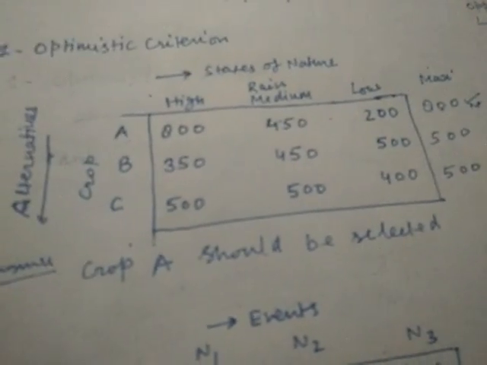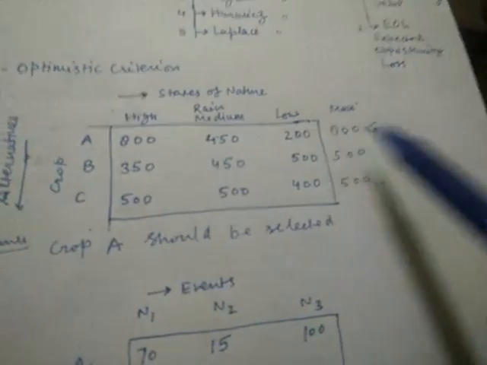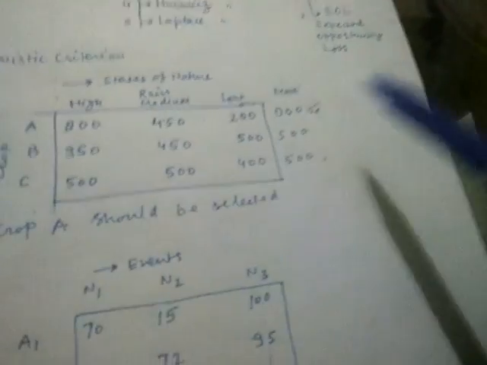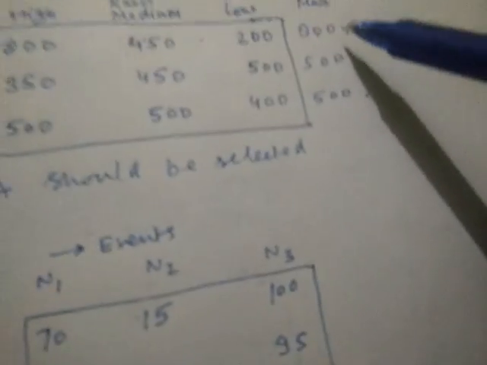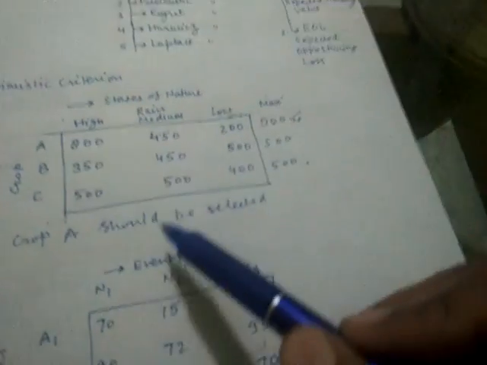Crop A is the decision. This is the answer. Now, if we see the methodology, what we have done, we have taken maximum payoffs from each course of action, corresponding to each course of action, and from the maximum of the maximum we have selected the course of action corresponding to it.